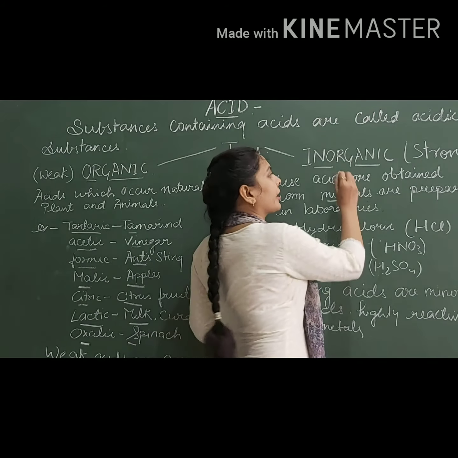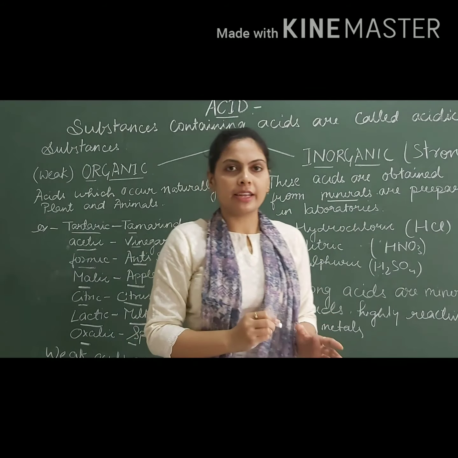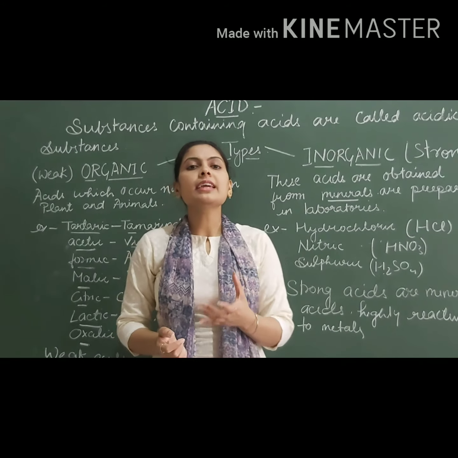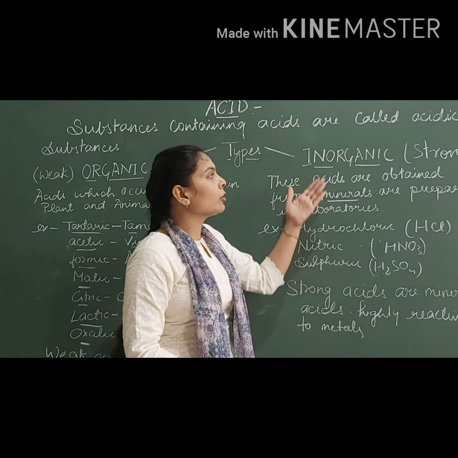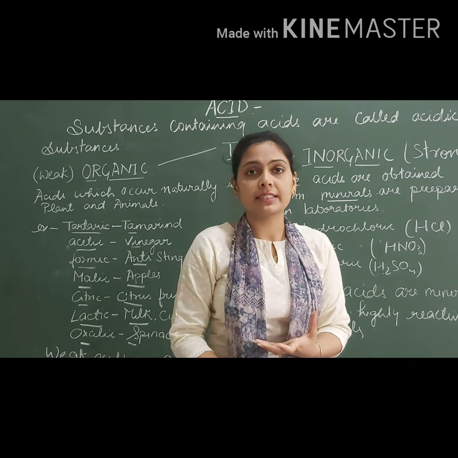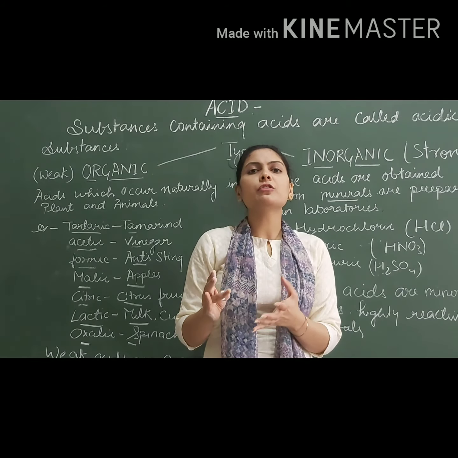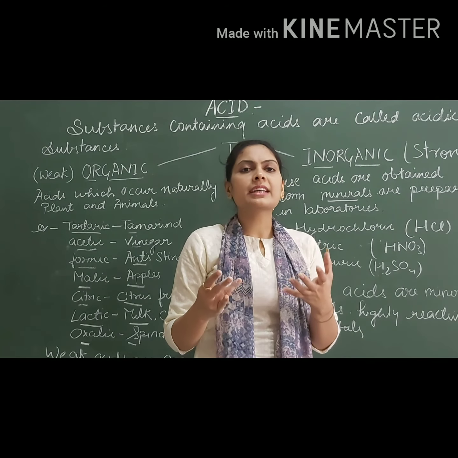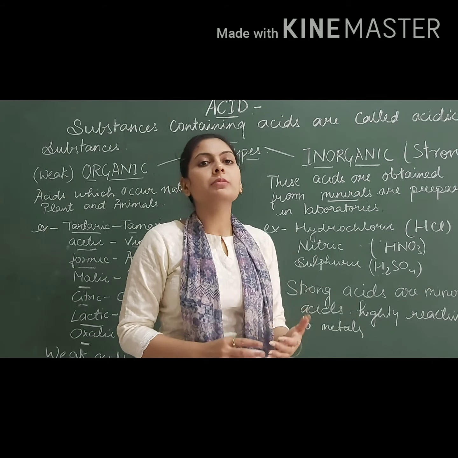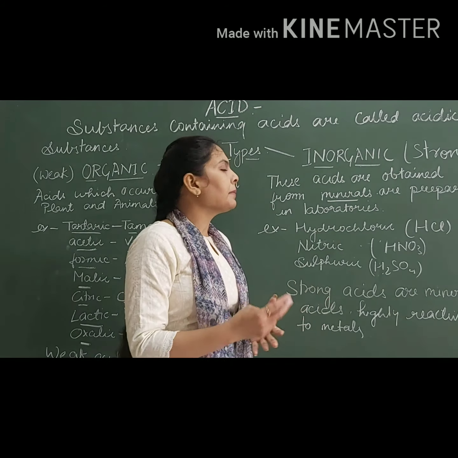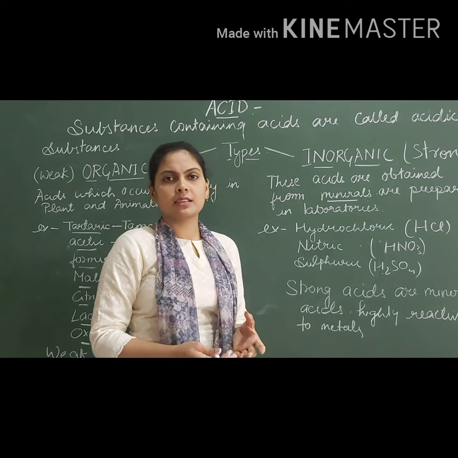Now come to inorganic acids. What are inorganic acids? Inorganic acids are obtained from minerals. That is why they are also known as mineral acids. Minerals are those kinds of chemical substances which exist in nature. So inorganic acids are obtained from minerals. They are prepared in laboratories on a large scale.